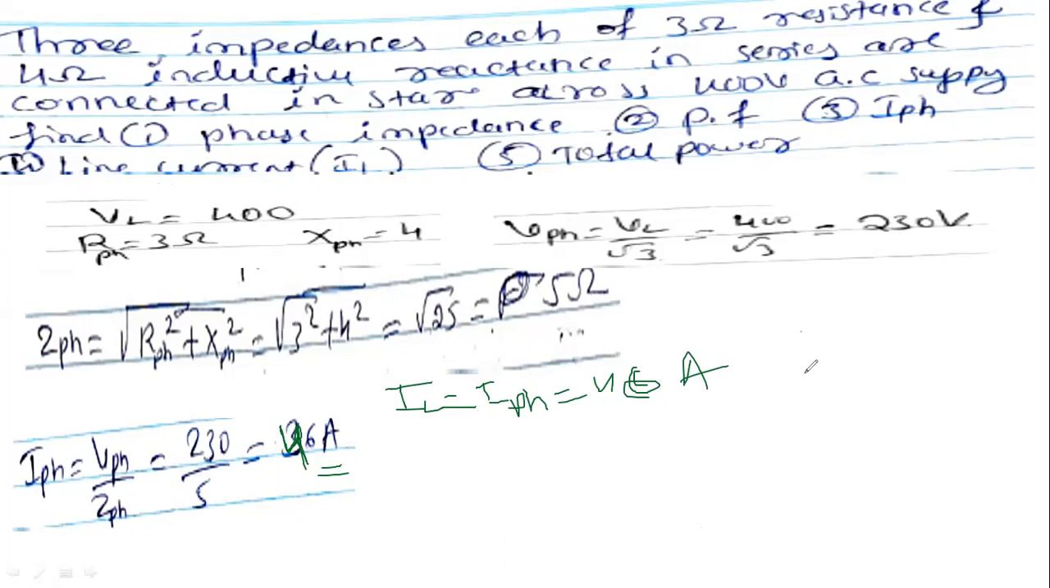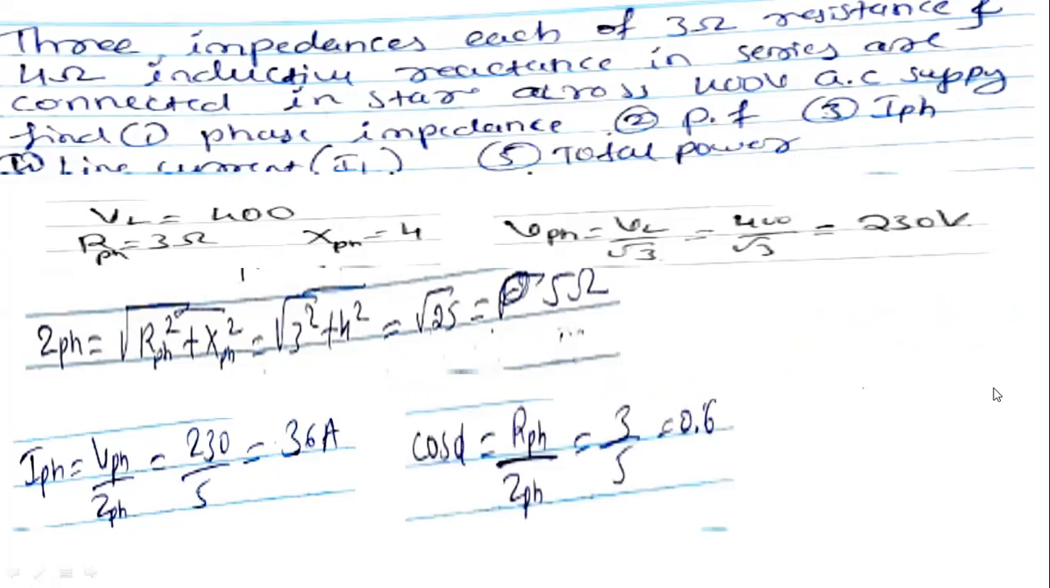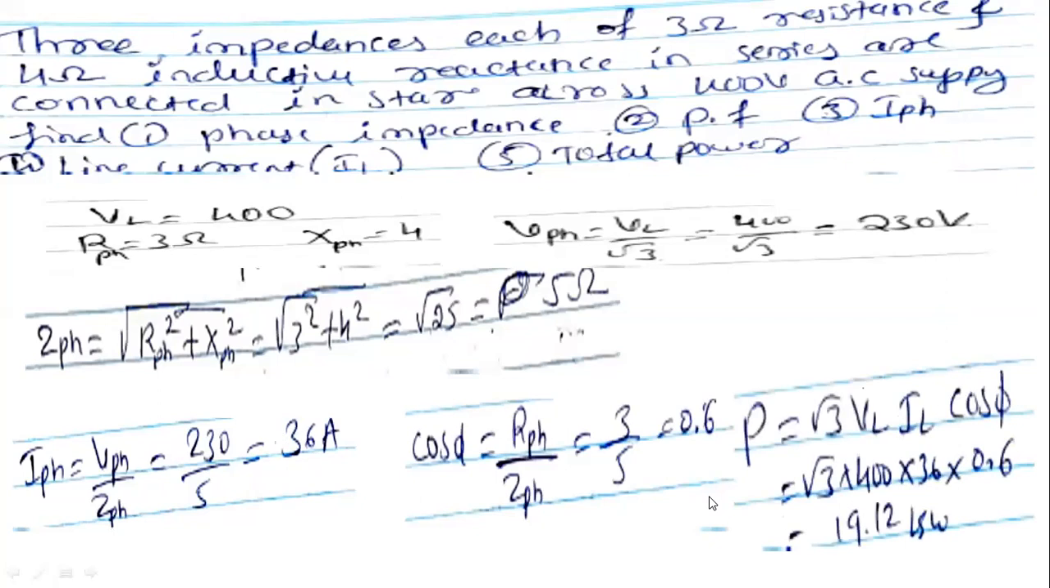So power factor cos phi equal to RPH upon ZPH. R upon Z is nothing but how much? 3 by 5. 0.6. Okay, 0.6. Next, you calculate the power here now.